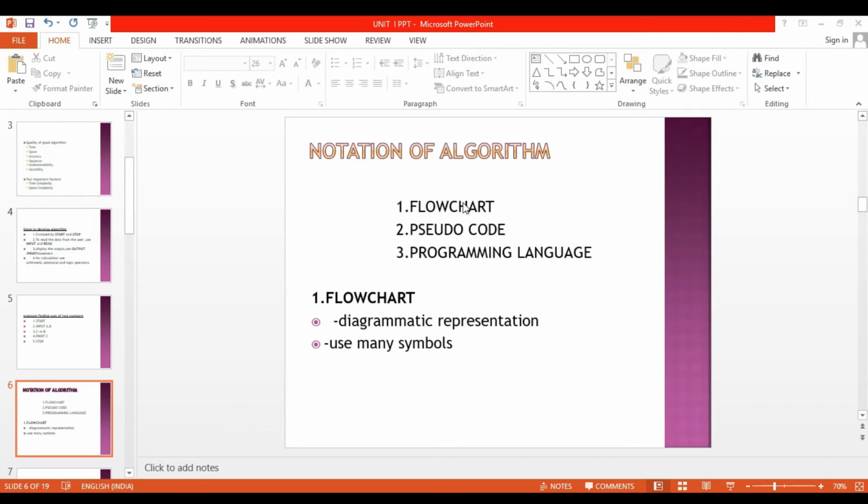Flowchart is a diagrammatic representation of an algorithm. This flowchart is made up of symbols which are connected by arrows to indicate the order of execution.